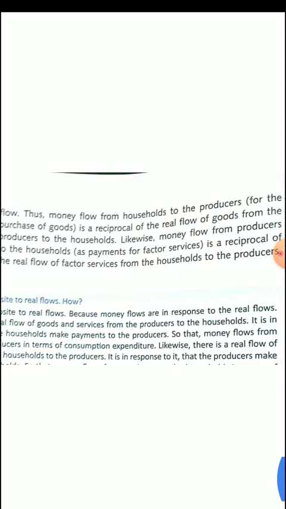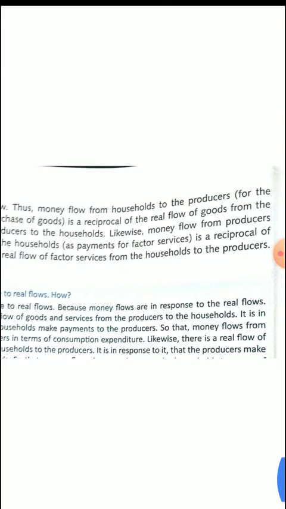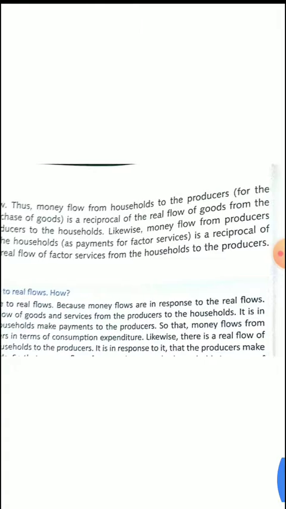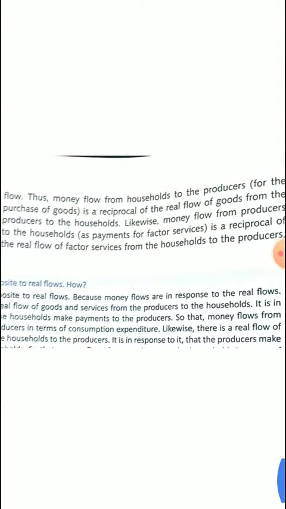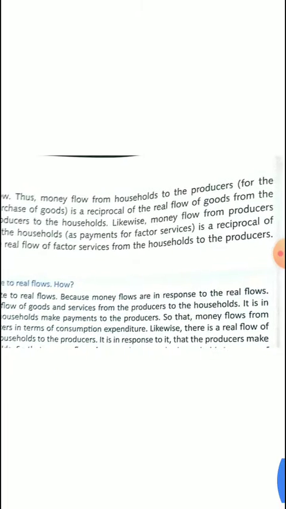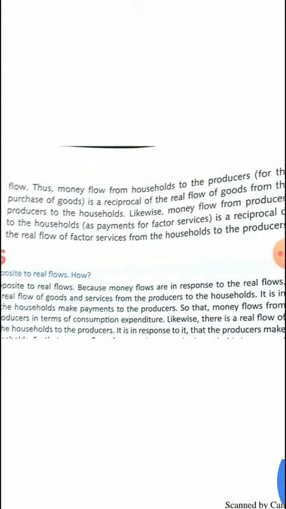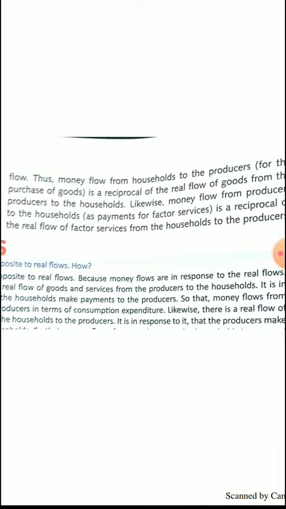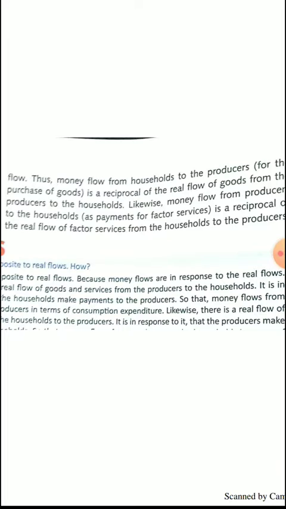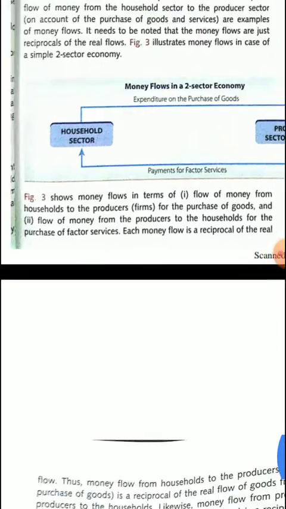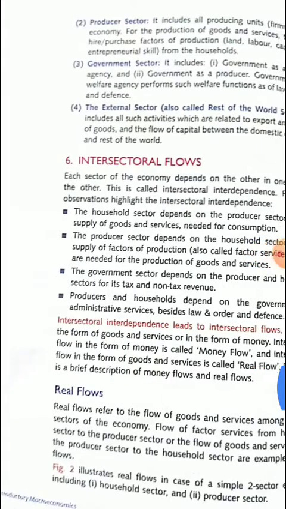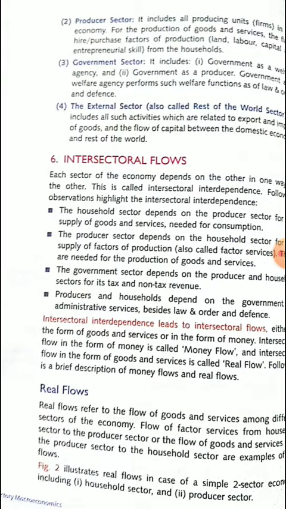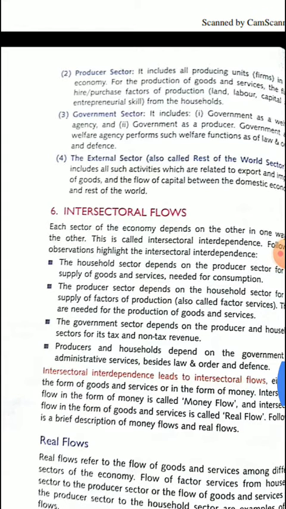Thus I will read: money flow from household to the producer is the reciprocal of the real flow of goods from the producer to the household sector. Likewise, money flow from producer to the household is the reciprocal of the real flow of factor services from the household to the producer sector. So in this video we have completed 6 major important points of this chapter, and there are only 1 or 2 points remaining, which we will complete in our next video.